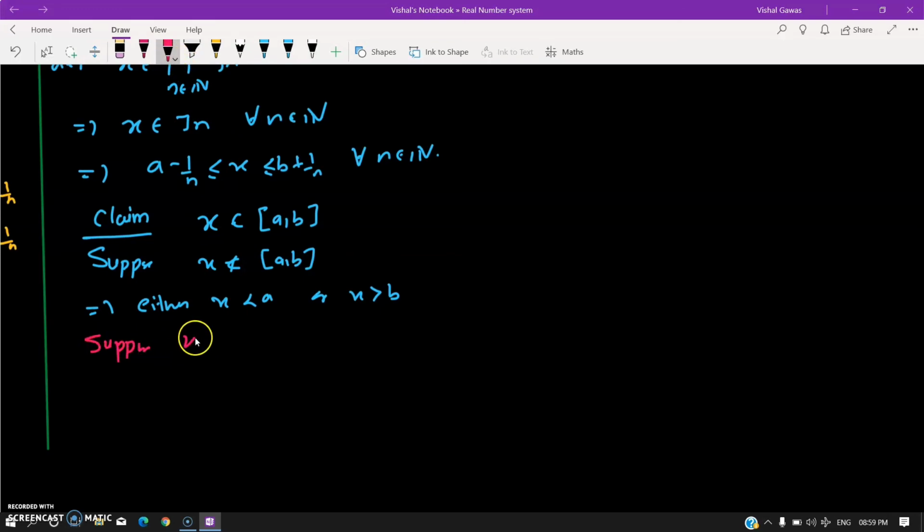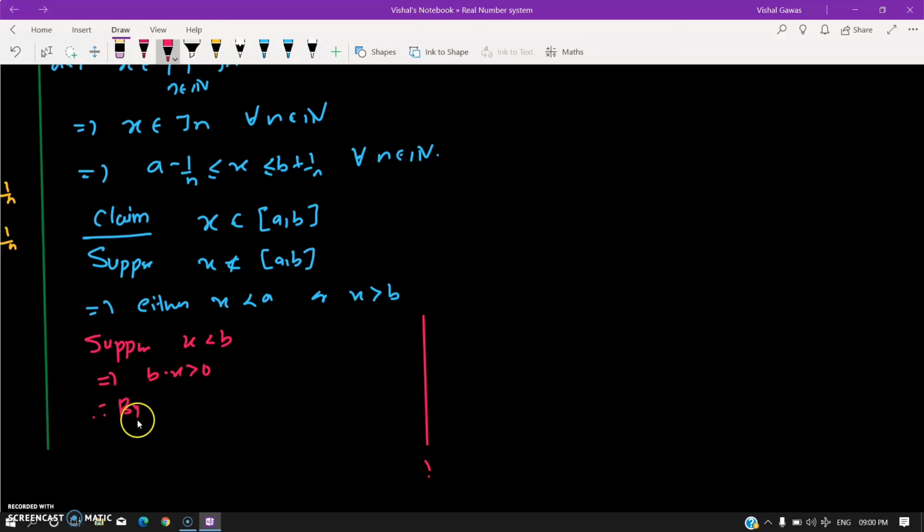Suppose x is less than a. Like both ways I will get a contradiction. This would imply that a minus x would be positive.